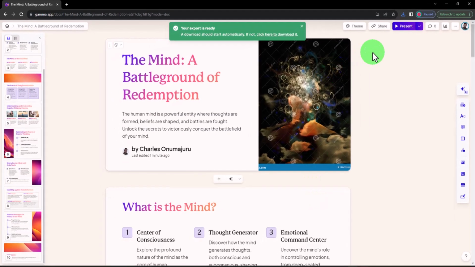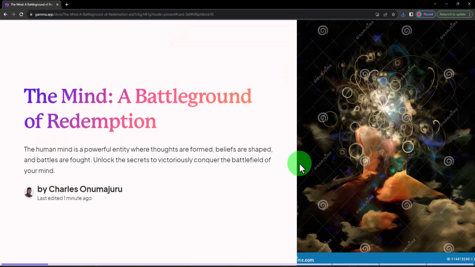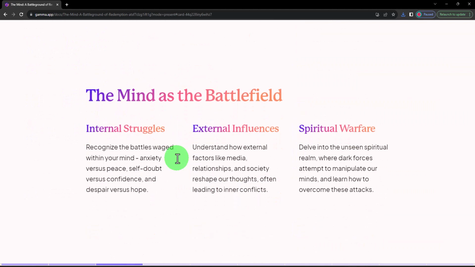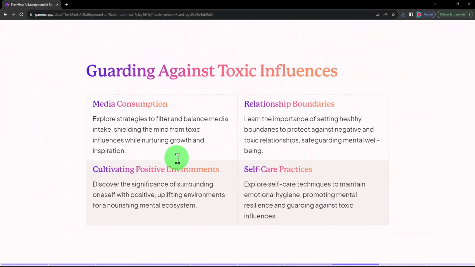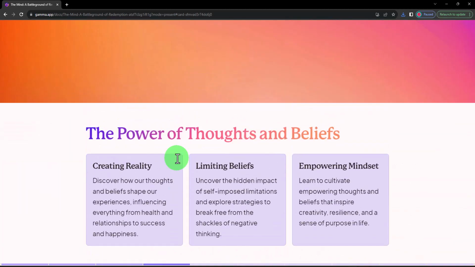So click on done. You can equally choose to present, to preview it here. Let me click on it. Close this. So there it is. It equally provided stock images that reflect the content it developed, or what it's talking about: the mind, the battleground of redemption. All right, what is the mind? You can see. Clicking on next. All right, this is mind blowing.